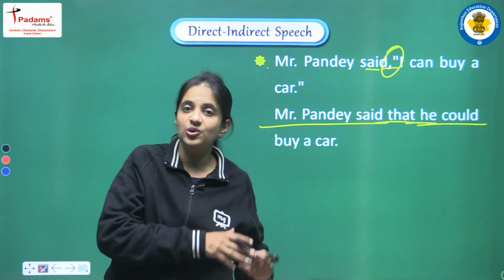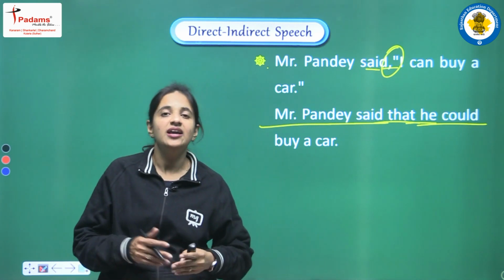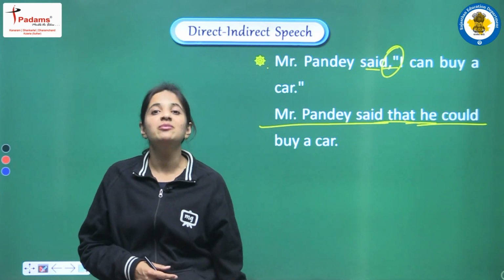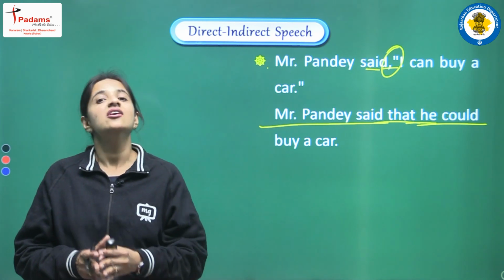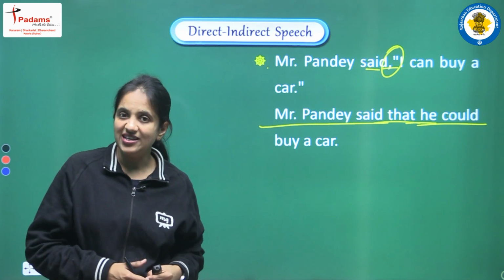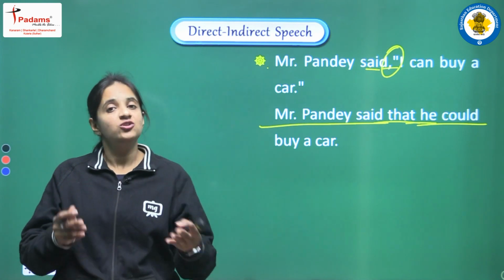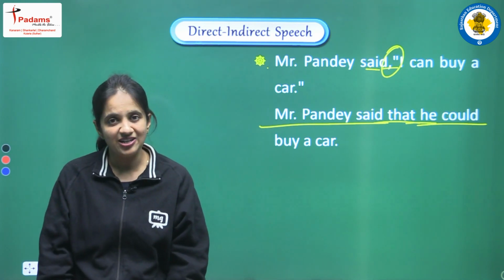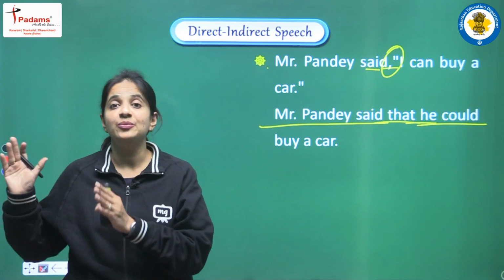I hope all the rules related to assertive sentences are clear to you all, and I am just summarizing one more time. Students, first of all understand what an assertive sentence means. All positive and negative sentences are included in this category of assertive sentence. When we have an assertive sentence, the first change is in the reporting verb.